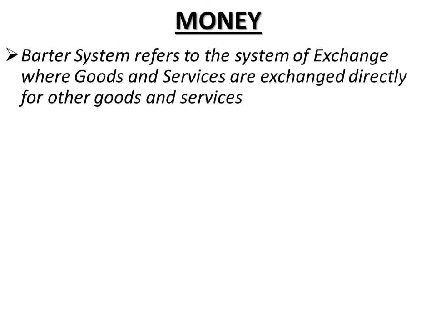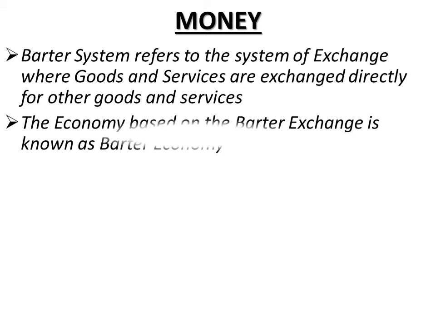And we know that the barter system refers to the system of exchange where goods and services are exchanged directly for other goods and services, right? We need not have an example for this. Now, the economy based upon barter exchange is known as the barter economy. They still exist in some places in the world.